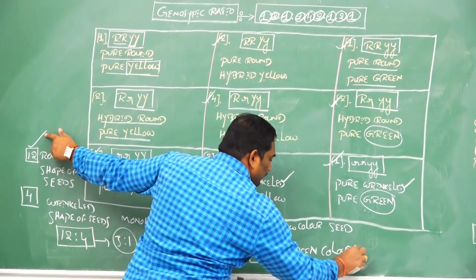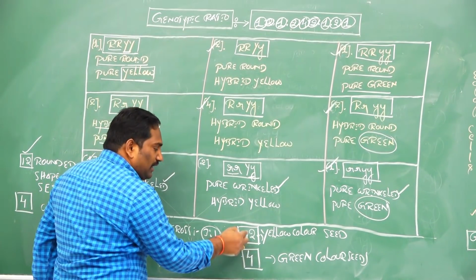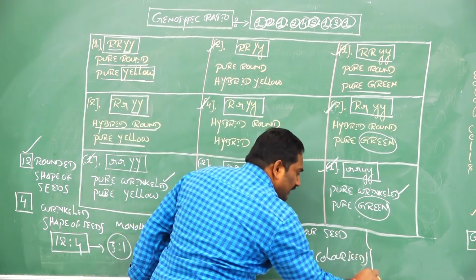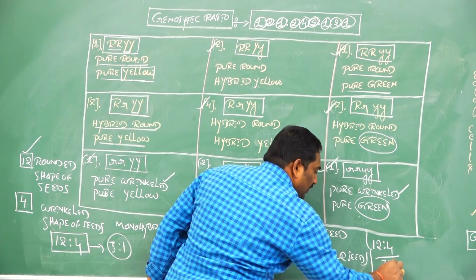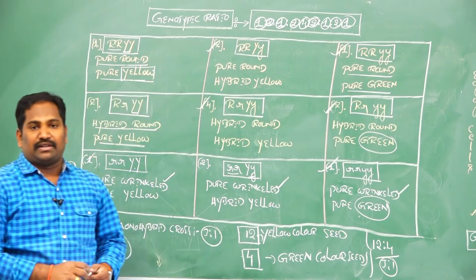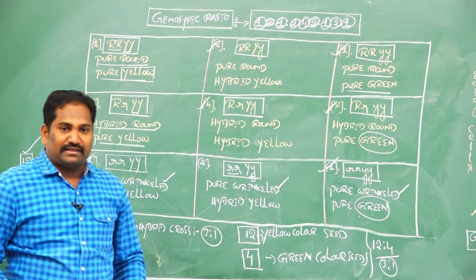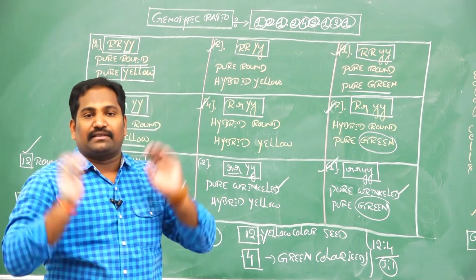Yellow 12 and green 4, so the ratio 12:4 means 3:1. The color of the seed produces a 3:1 ratio and the shape of the seed produces a 3:1 ratio. Then 100% the dihybrid cross verifies the monohybrid cross results.